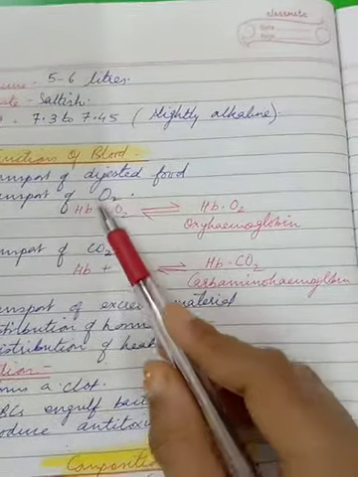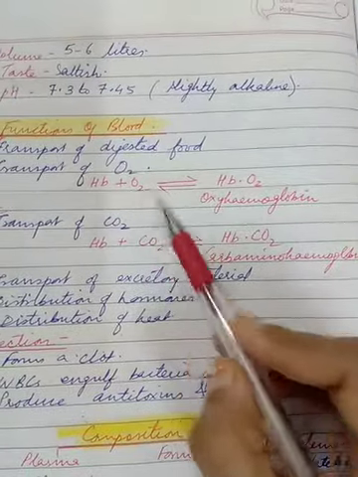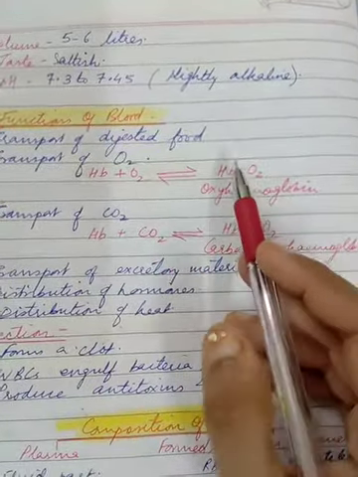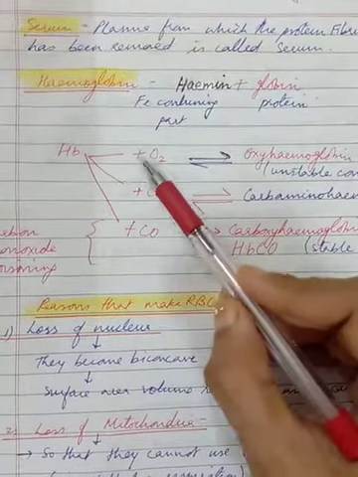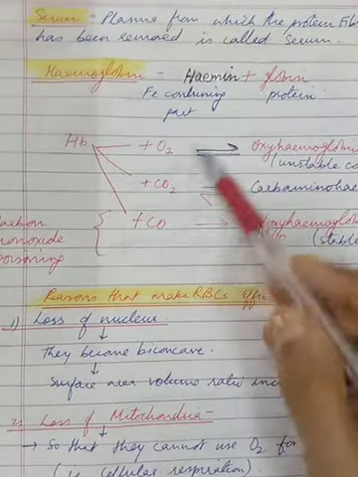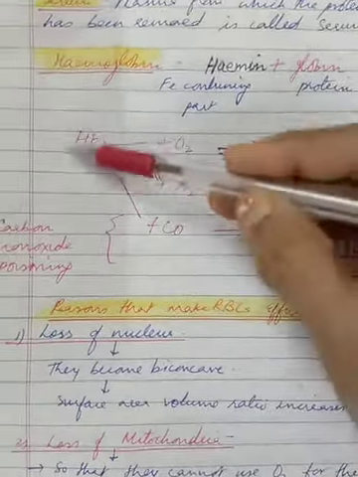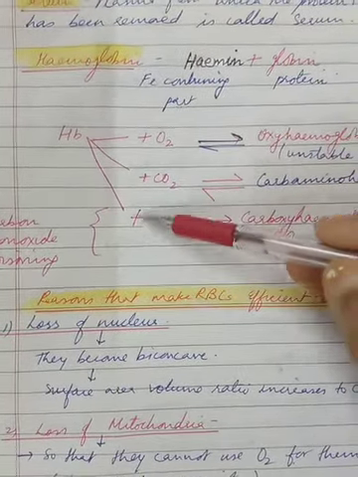See, rightly to say, hemoglobin has an affinity for oxygen, carbon dioxide and carbon monoxide all at the same time. I'll just show you. If given together, hemoglobin can attach itself with oxygen or carbon dioxide and carbon monoxide, anybody. But its maximum affinity is for carbon monoxide. It's a very, very poisonous gas.